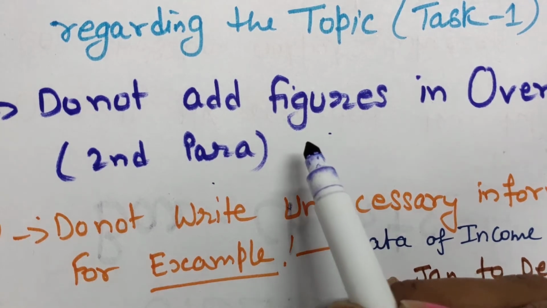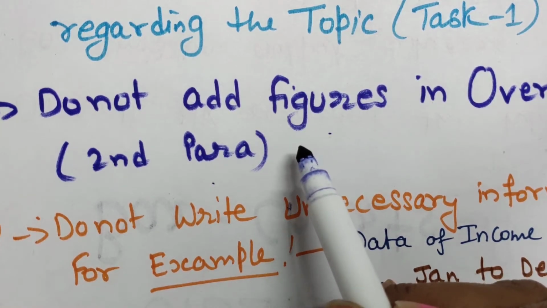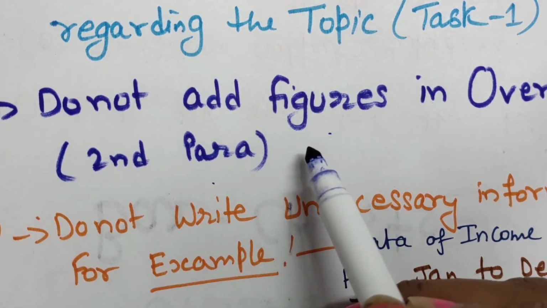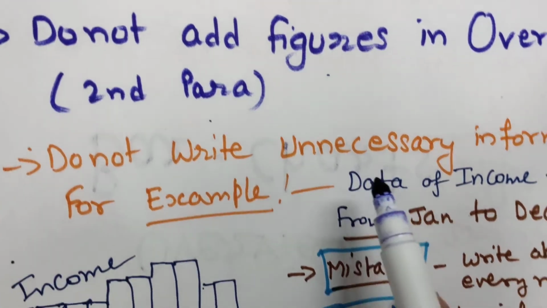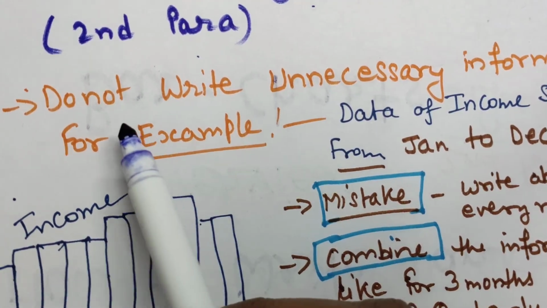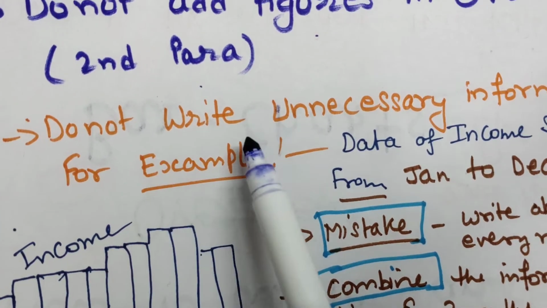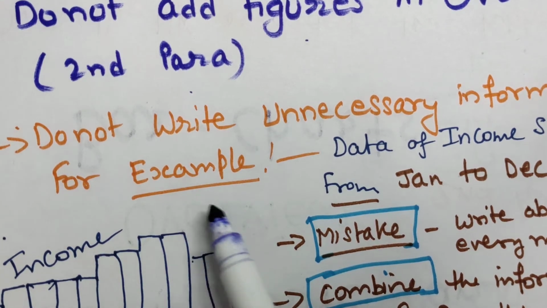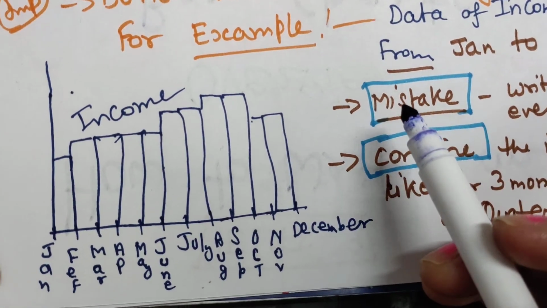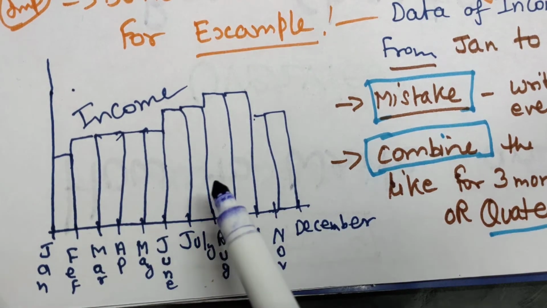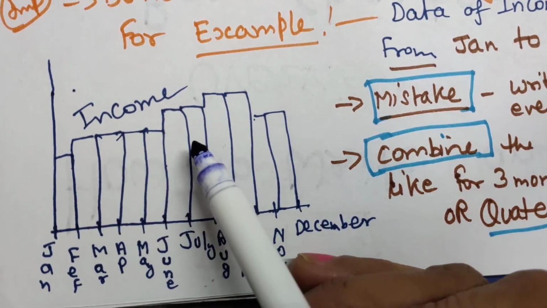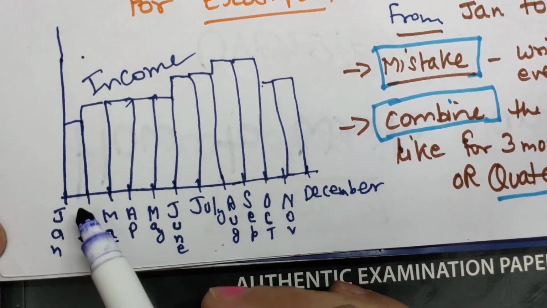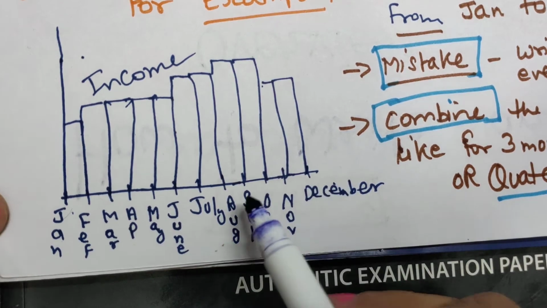You should only explain the trends or significant changes you can see in the graph. Third one is, in the main body paragraph, this is important, do not write unnecessary information. For example, let's discuss this example. This is a graph. Here there is data regarding the income status of a person or some groups during the whole year from January to December.